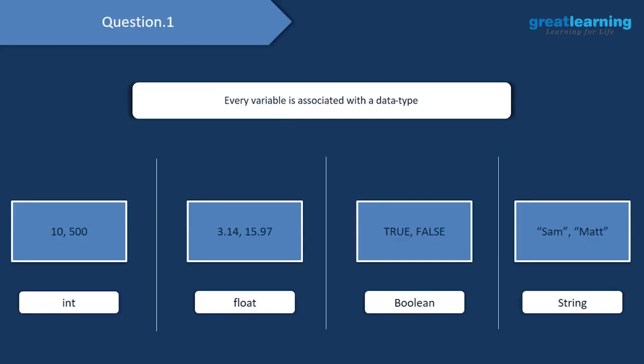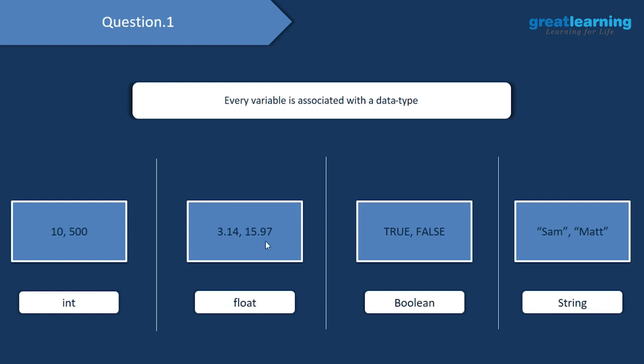Now that we know what a variable actually is, you also have to keep in mind that every variable has a data type associated with it. We can have a lot of different data types. If you store integer values in a variable, then the data type will be int. If you are working with numbers such as 10, 500, minus 27, minus 33, all of this would constitute integer numbers, and this is what we are storing in this integer variable.